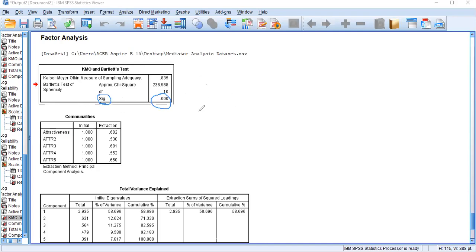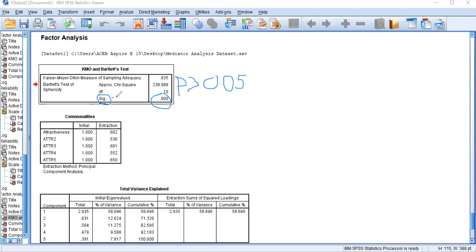Now I believe that you are familiar with some statistics, right? Under statistics, we normally say the p value should be less than 0.05.